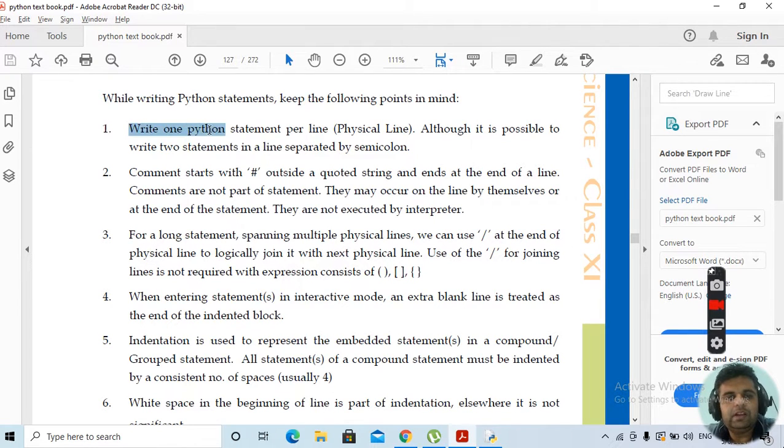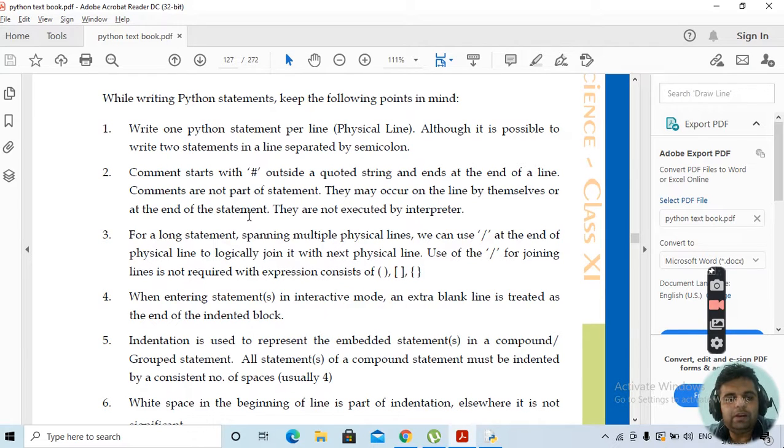Well, one thing is that we're supposed to write one Python statement per line. Although it is possible to write two statements separated by a semicolon, try to make sure to write one statement per line. Comments start with the hash symbol outside a quoted string and end at the end of the line. Now comments are not part of the statement. As you all know, what is the purpose of having comments? It is used for documentation purposes, so that the program written by you can be easily understood by others also. The comments are not executed by the interpreter.